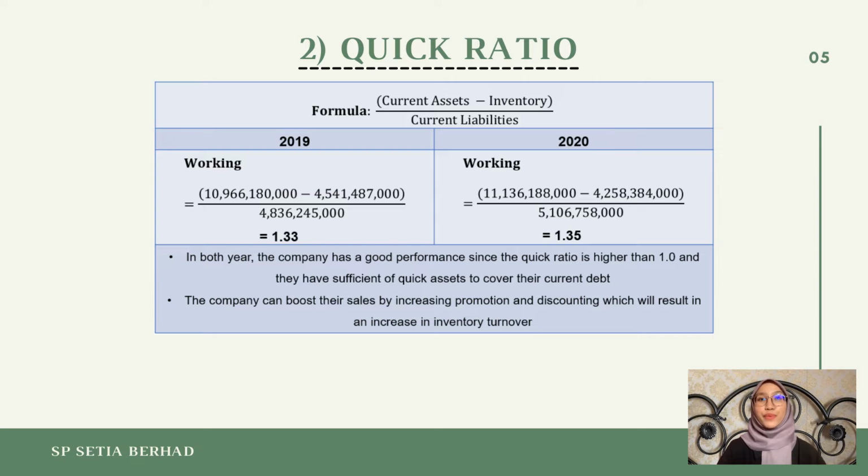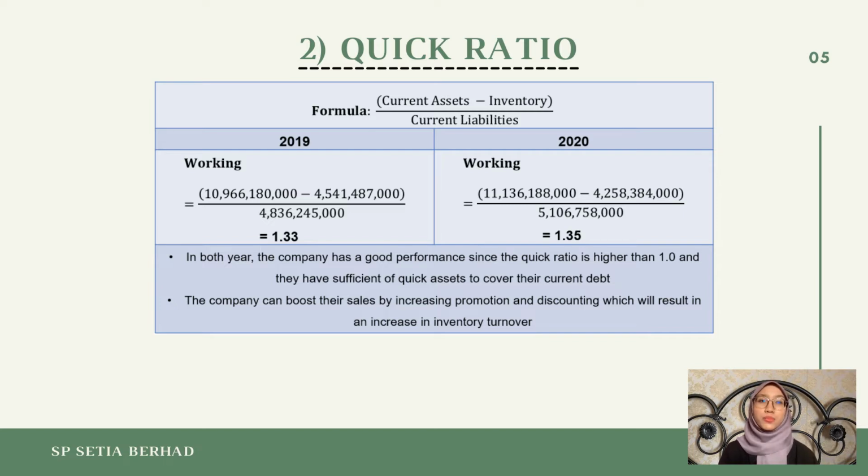Next, quick ratio can be used to measure a company's capacity to meet their short-term obligations without relying on sales of inventory or prepayments. The formula for quick ratio is calculated by deducting inventory from current assets and dividing it by current liabilities. As the result, the quick ratio for year 2019 is 1.33 and it increased in the year 2020, which is 1.35.